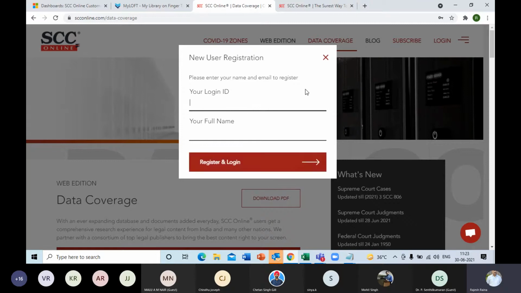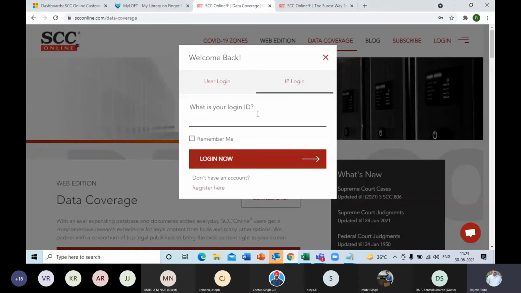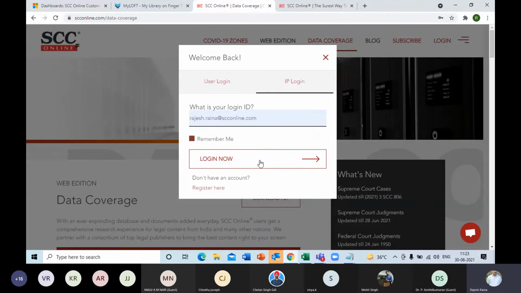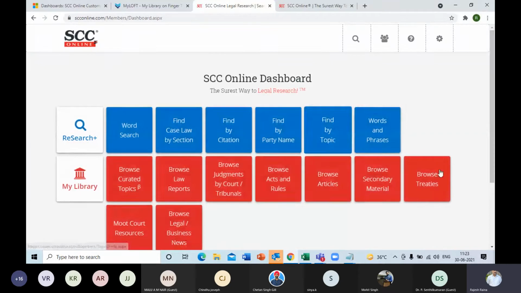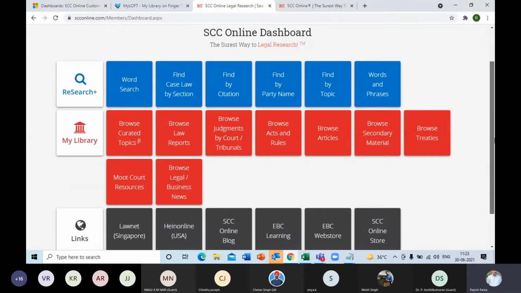That being a one-time process, the next time you simply go straight to the IP login, enter your email ID, you can make it remember also, and click on login now. So this is the first step. Once you are through with that, you will get access to the software, and the first thing you will see on screen is the dashboard.